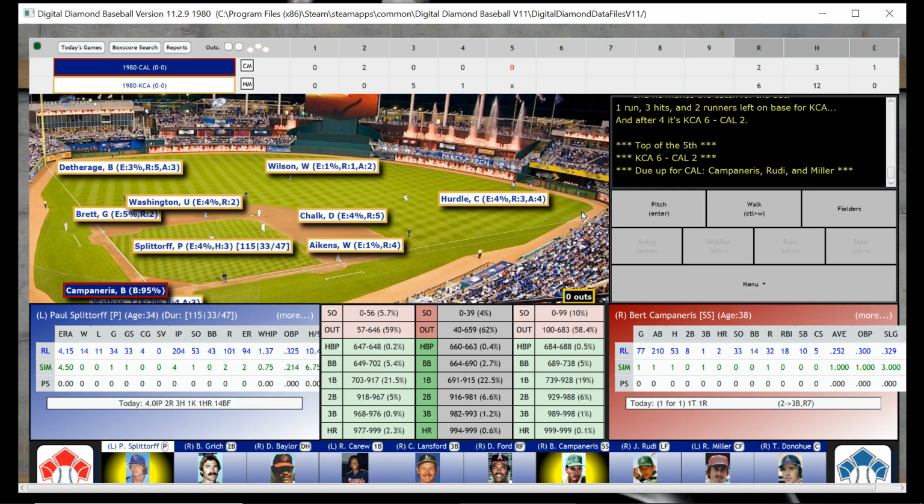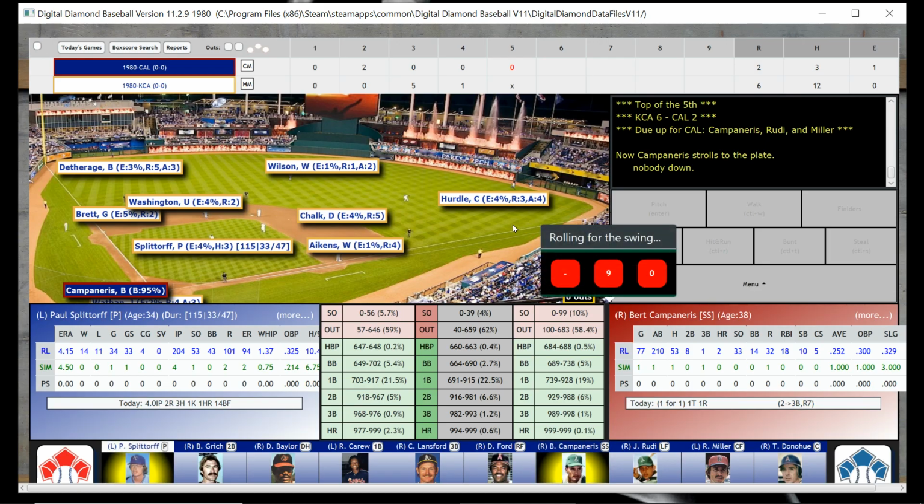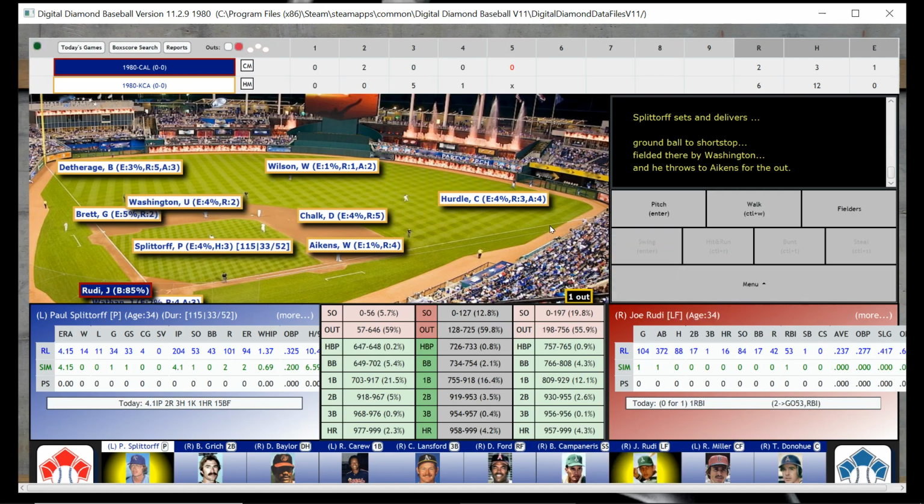We're going to the top of the fifth. We have a 6-2 lead over California. They took a lead on us in the second inning, but we came back and took the lead back from them in the third inning, and now Splittorff is back out to the mound. Shouldn't be a problem getting him through the game now because we're hitting everything in sight, and Splittorff is pitching quite well. Joe Rudy is up with one down here for California.